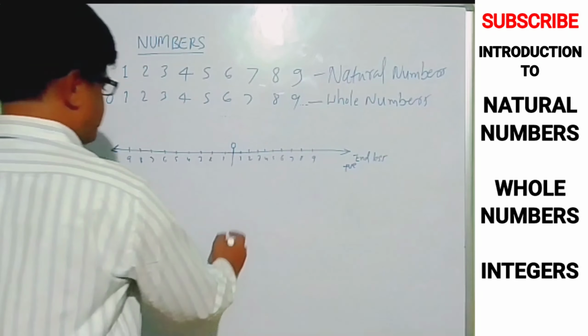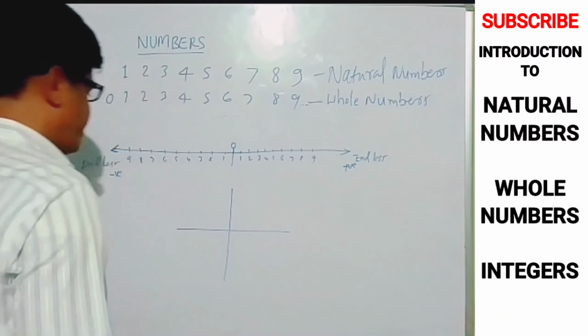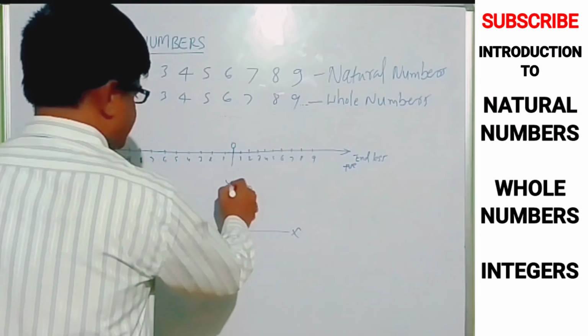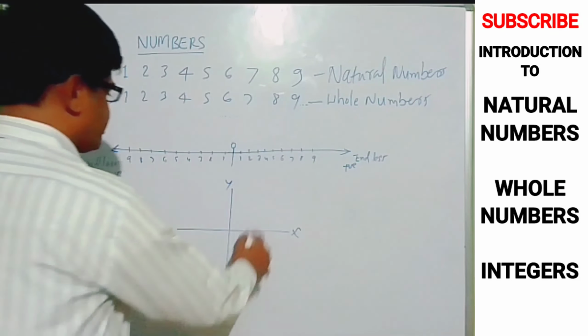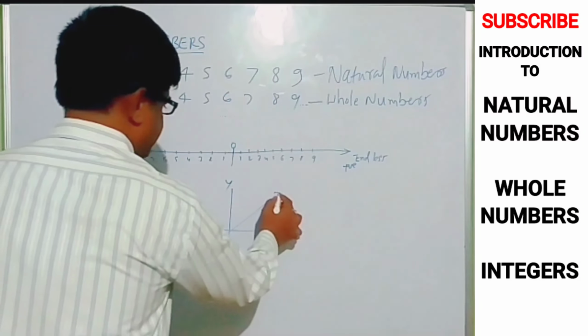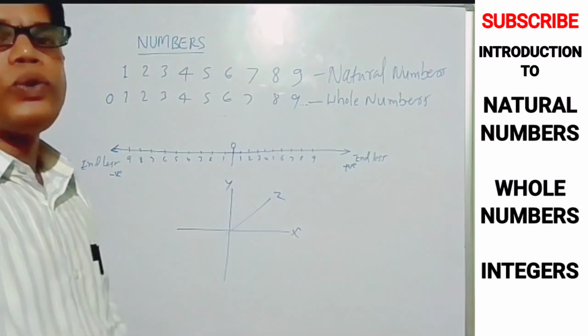In mathematics, here in mathematics there is an x-axis and y-axis. This is the x-axis and this is the y-axis. And one more axis is there, that is the z-axis. X and y-axis are two-dimensional.